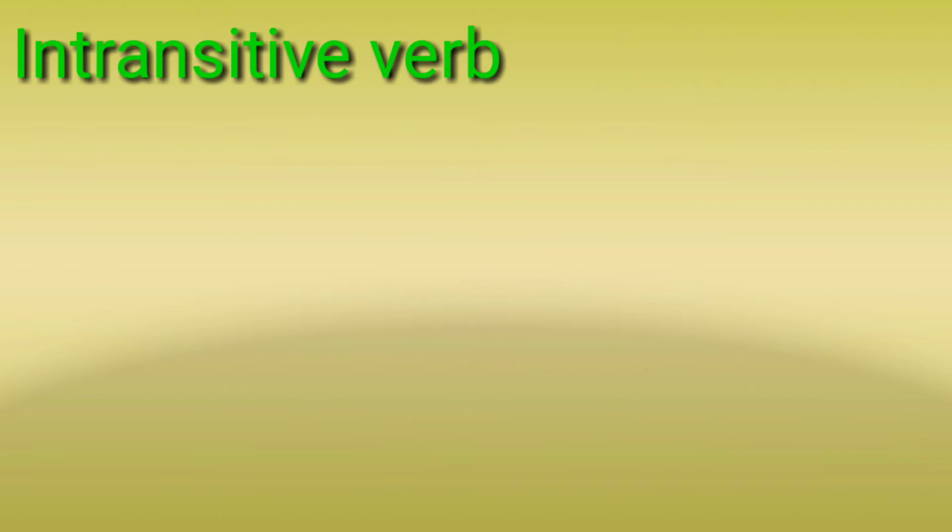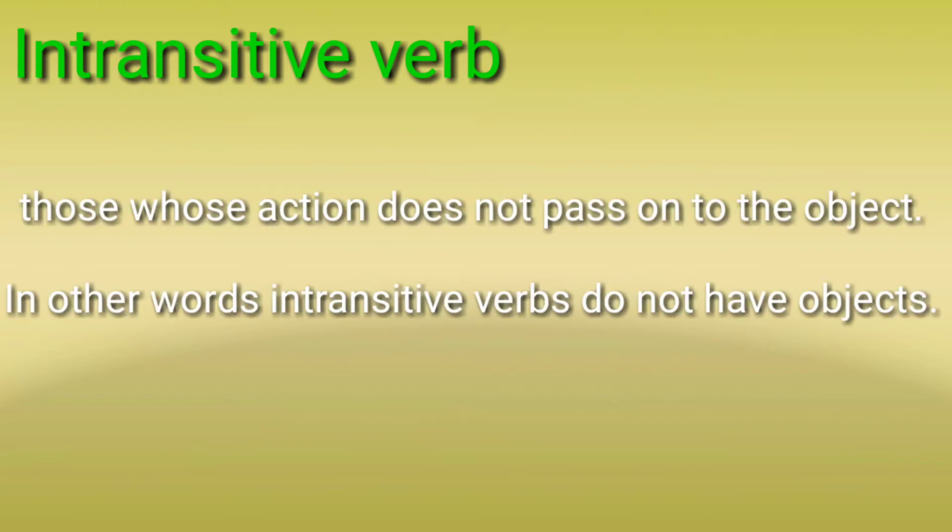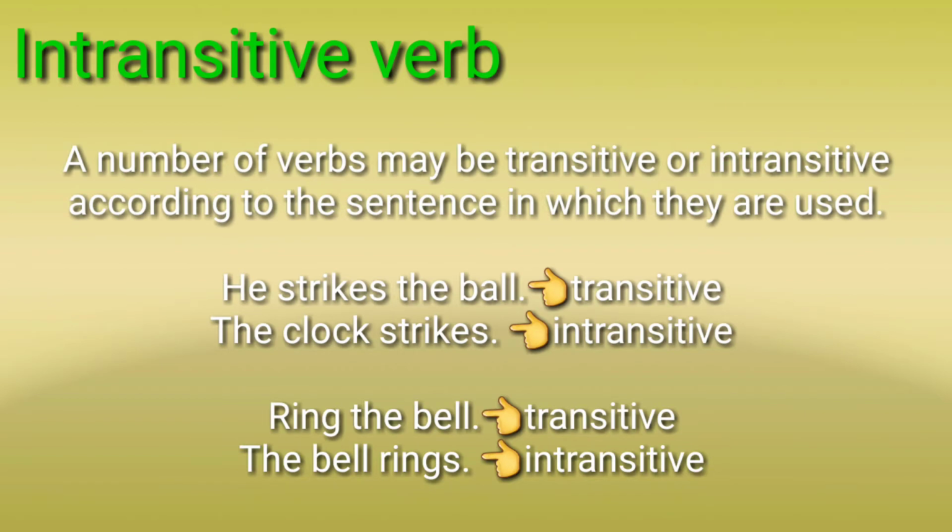Second one is intransitive verbs, those whose action does not pass onto the object. In other words, intransitive verbs do not have objects. A number of verbs may be transitive or intransitive according to the sentence in which they are used. For example, he strikes the ball. Here strikes is transitive. The clock strikes. Here strikes is intransitive. Ring the bell. Here ring is transitive. The bell rings.